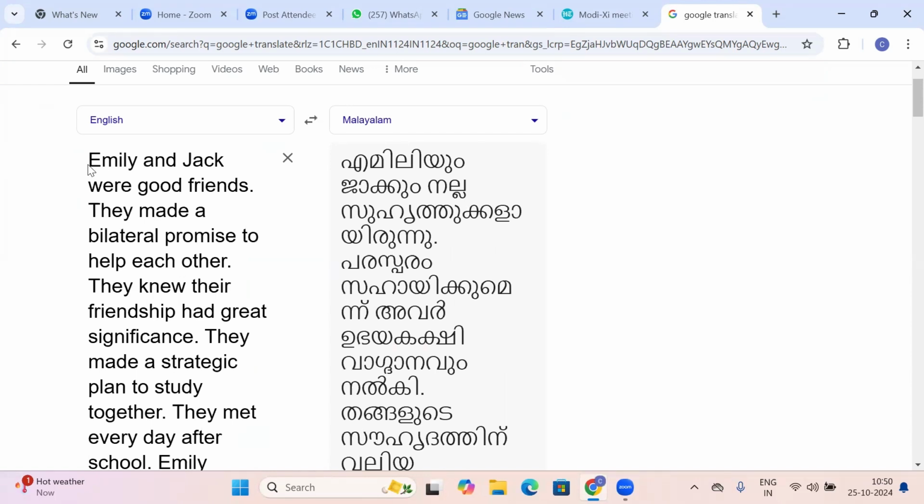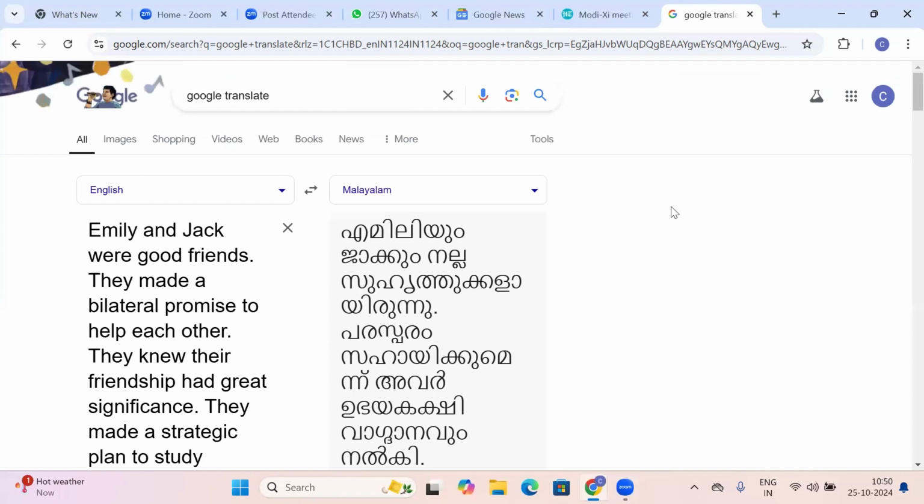So the words were there and we made a paragraph. We did not like the paragraph, so we made it simpler. Then we did not want 50 words, we wanted 100 words. Then we translated it to whatever language we wanted. So reading the two together, the English version where the three words are there, plus the translated version in whatever language you wanted, you are able to understand exactly the meaning. But you may not still know the pronunciation.